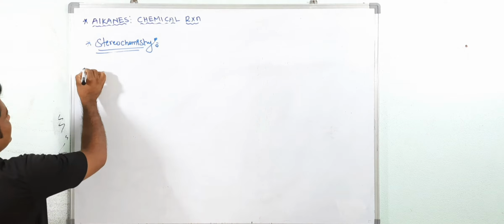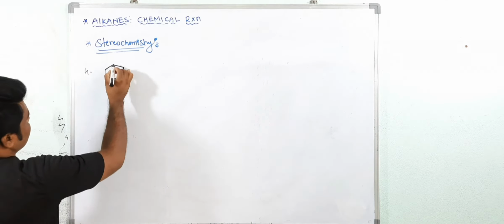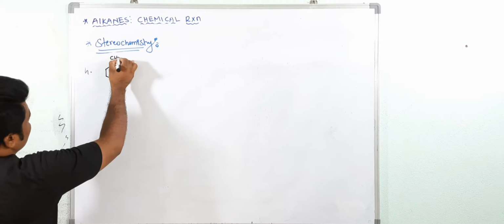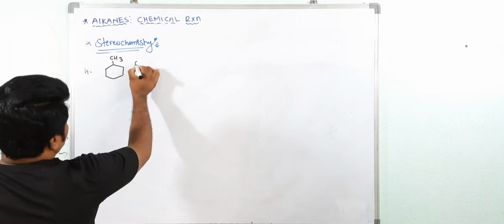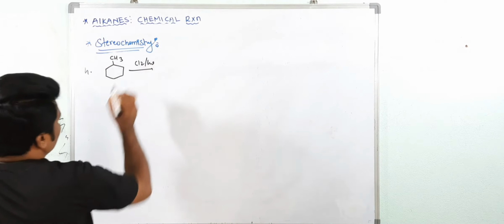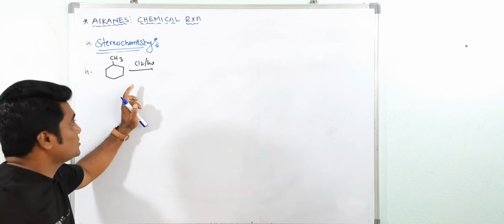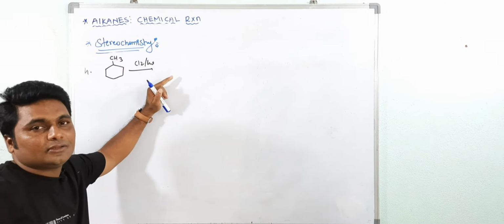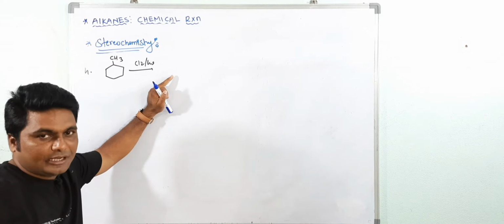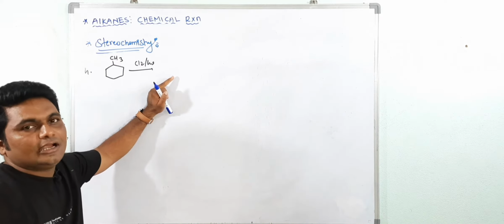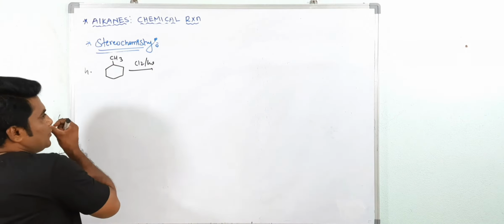Now see the 4th question. Again the same. Now I am taking methyl cyclohexane. So on monochlorination, this is the integer type. All are integer type questions. So you have to find the total number of compounds including stereomers, enantiomeric pairs, fractions, and total products excluding stereomers. See, how many products are you getting?